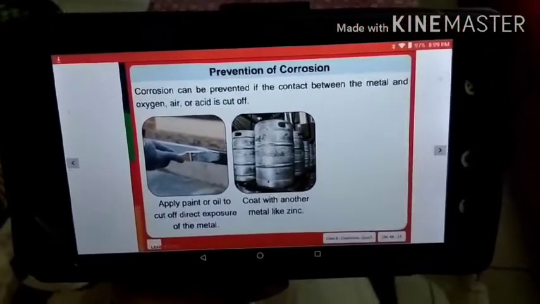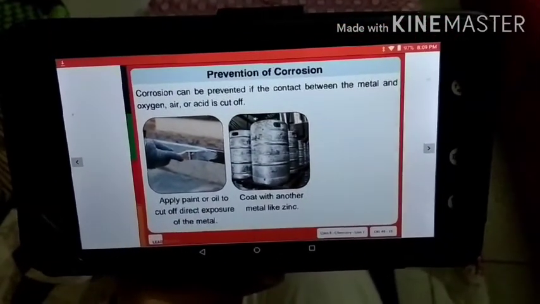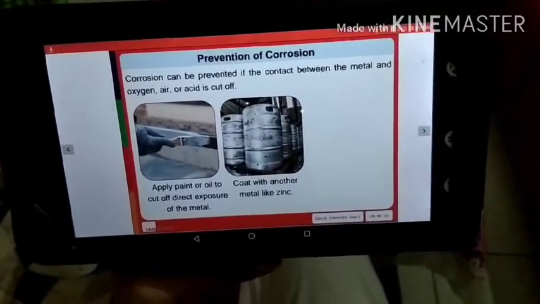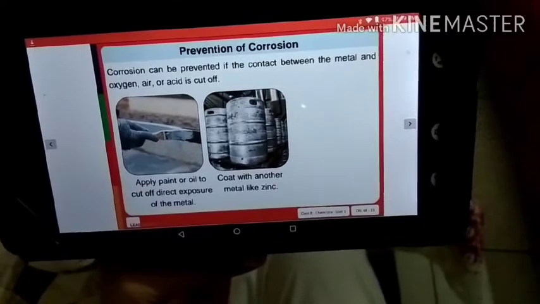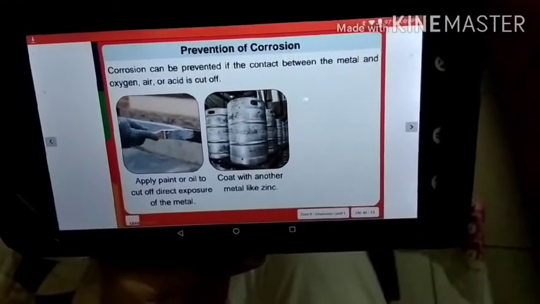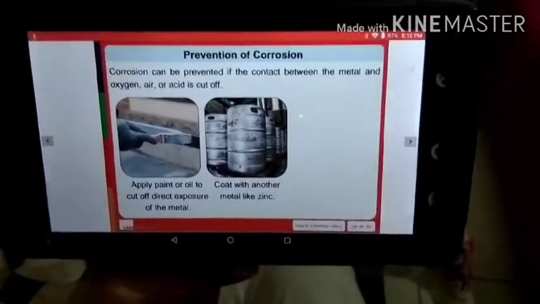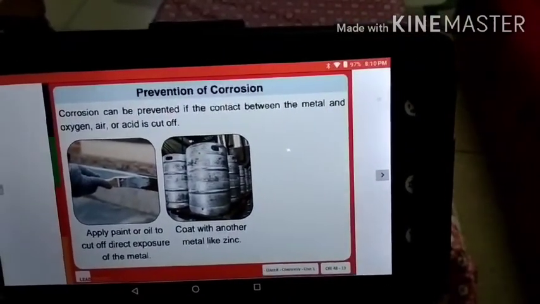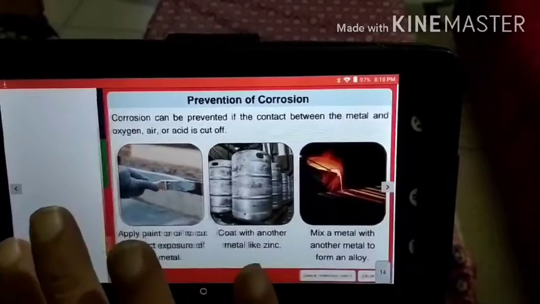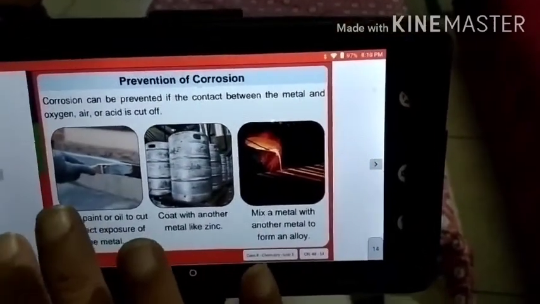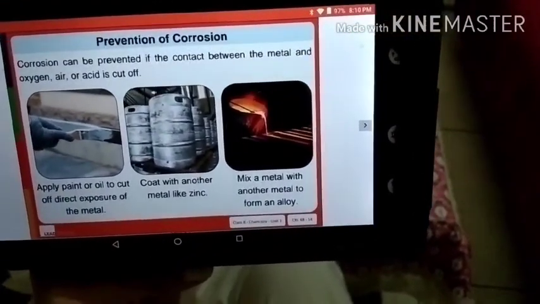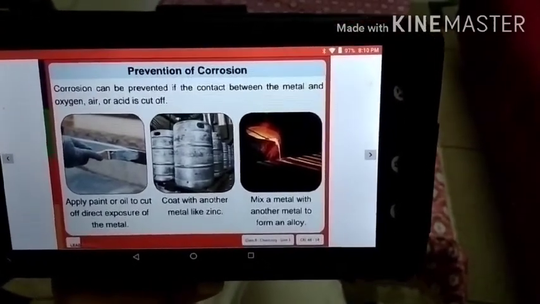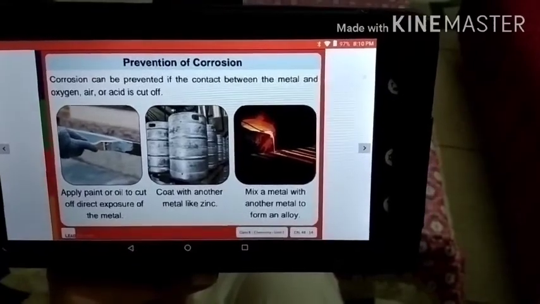Corrosion can be prevented if the contact between the metal and oxygen, air, or acid is cut off.